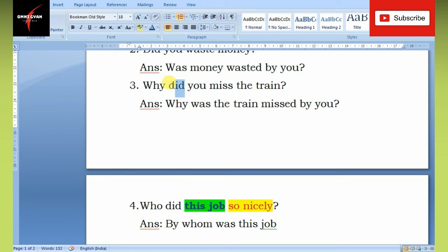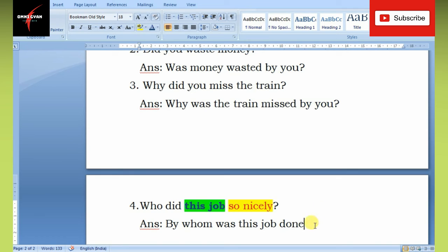That did is an example of an auxiliary, because we already have the principal verb, the main verb, the action verb miss there. In this case, we do not have any action verb. We have only did, and we know that in active and passive voice, a sentence cannot exist without an action verb. So this did is actually the action verb. So do, did, and done. So by whom was this job